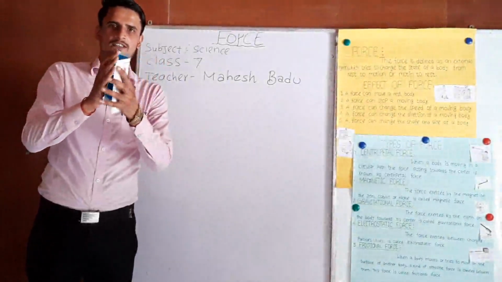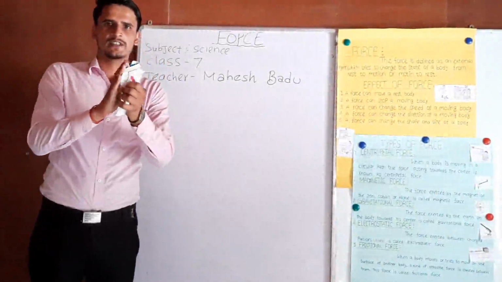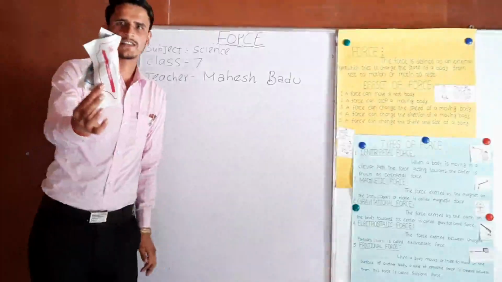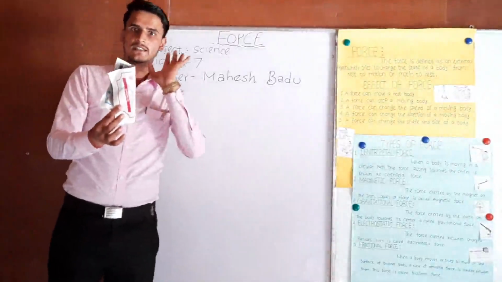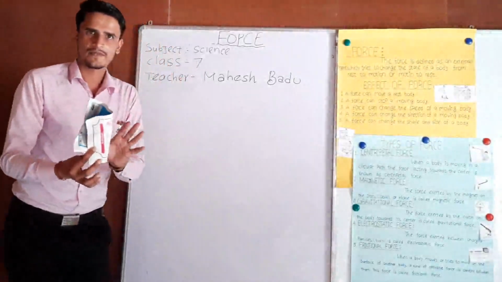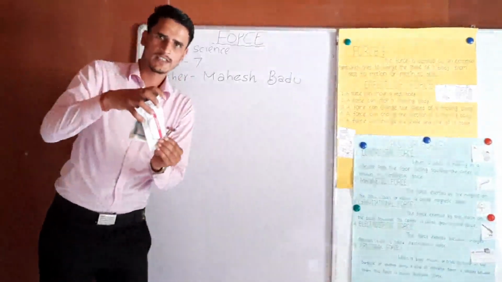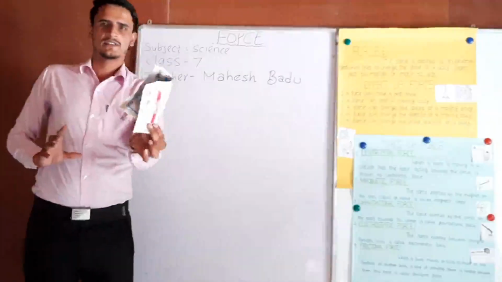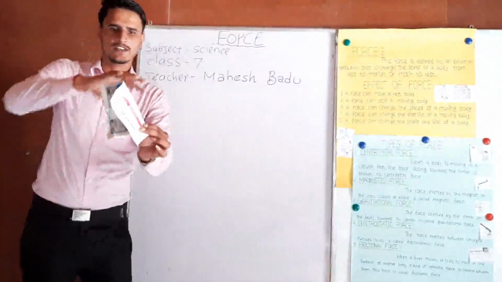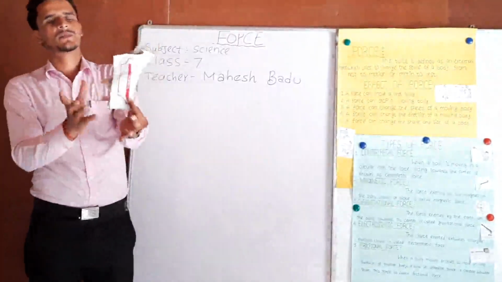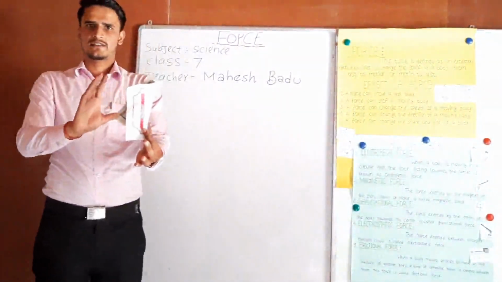Look at here clearly. At first, the paper is in rectangular shape. After applying a force, the shape of the paper is changed. At this time, the shape of the paper is unknown here.